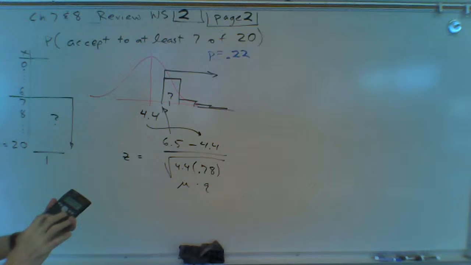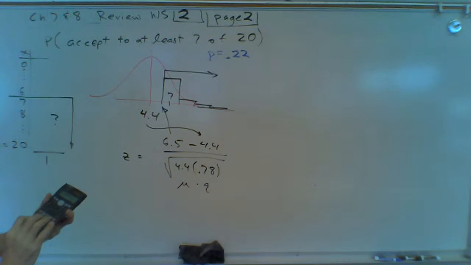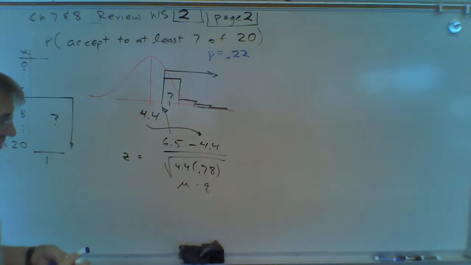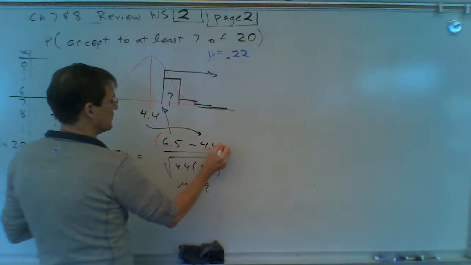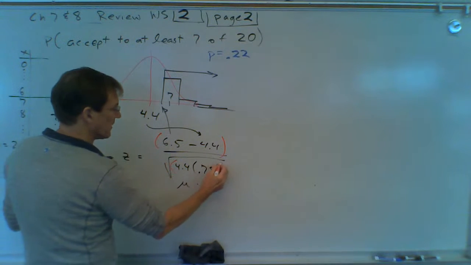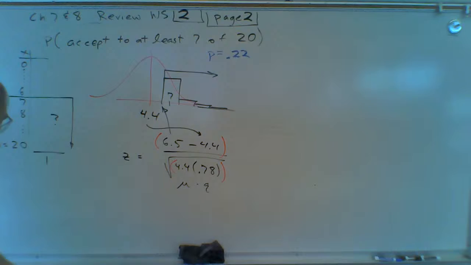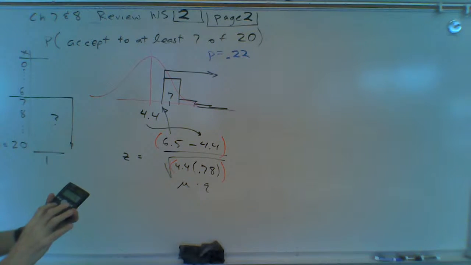I'll do it all in one step. So parentheses 6.5 minus 4.4. You do have to put parentheses around here if you're going to do it all in one step, and parentheses around the bottom too. And minus 4.4, close that parentheses, divided by square root, parentheses 4.4 times 0.78.